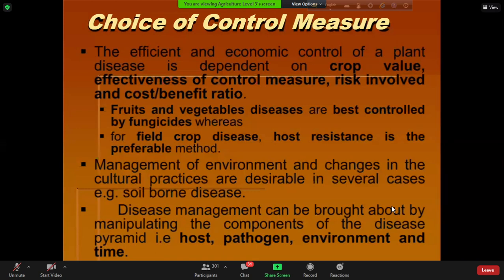Okay, so during sampling, you should not be biased. You must follow the methods of sampling so that your sample is representative. And from the working sample, from only 1 or 2 gram of seed, the quarantine officer will check, and the working sample number will vary depending on the amount of material you are importing. So if you are importing, for example, 100 ton of seeds, then the working sample might be, for example, 100.